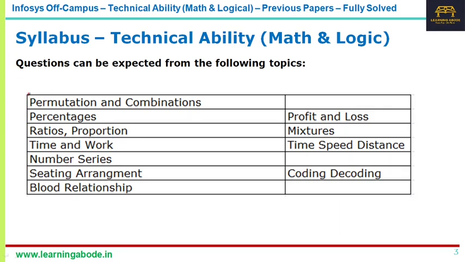Most often you get questions based on permutation combination, and then percentage, profit and loss, ratio, proportion, mixtures. Occasionally you also get questions on time, speed, distance, time and work, and number series. Definitely you get questions on seating arrangement or some kind of arrangement. It may not be one single question; they give you a caselet or data, and based on that you get 1 or 2 questions. I'll show you all that in this video. I have about 13 questions to solve, covering all the types. Of course, coding-decoding and blood relationship are also possible.